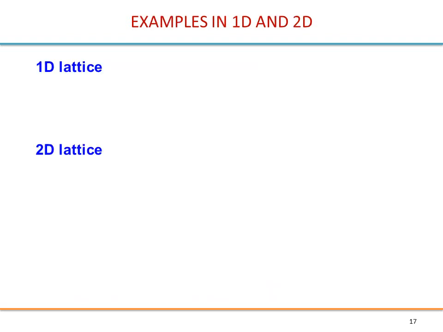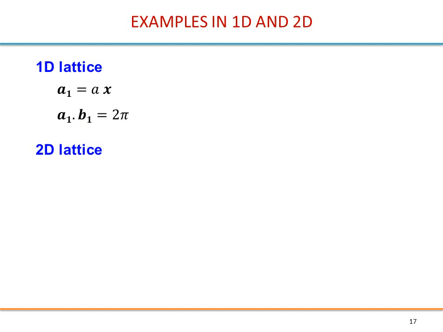Let's see some simple examples in 1D and 2D. So first in 1D, you can define mathematically a lattice by a1 equal a x. So a1 is your primitive vector, a is the lattice constant, and x would be a unit vector. So you construct your reciprocal lattice using this equation. a1 is parallel to b1.